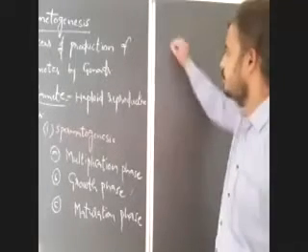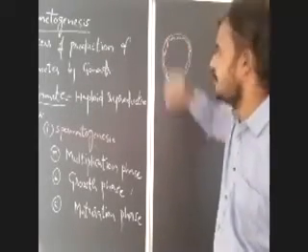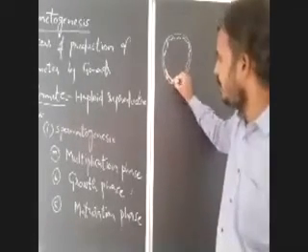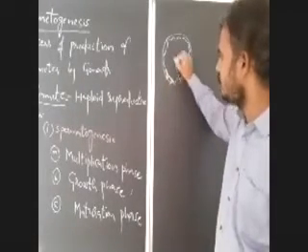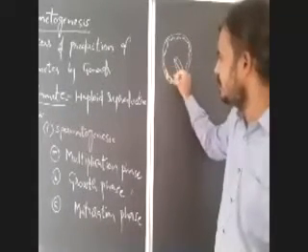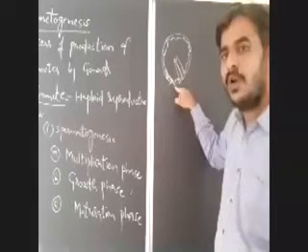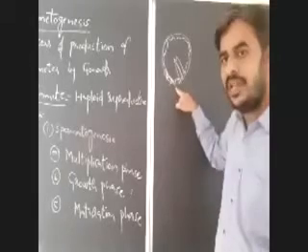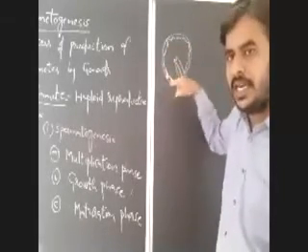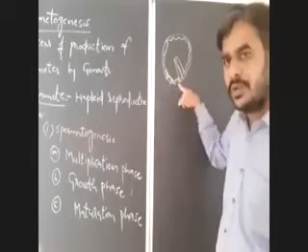The seminiferous tubules are internally lined by germinal epithelium, which possesses two types of cells.